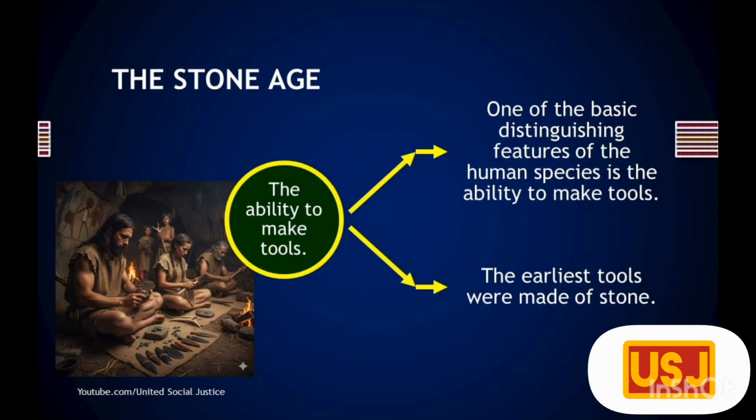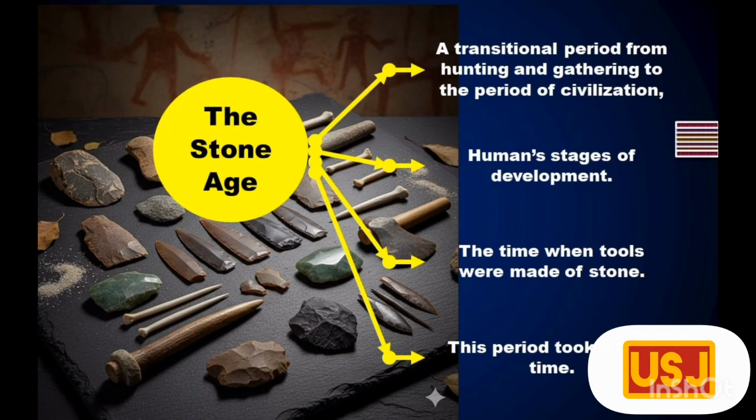The Stone Age. One of the basic distinguishing features of the human species is the ability to make tools. The earliest tools were made of stone. In the transition from hunting and gathering to the period of civilization, human beings passed through several stages of development. These stages include the time when tools were made of stone. This period took a long time.